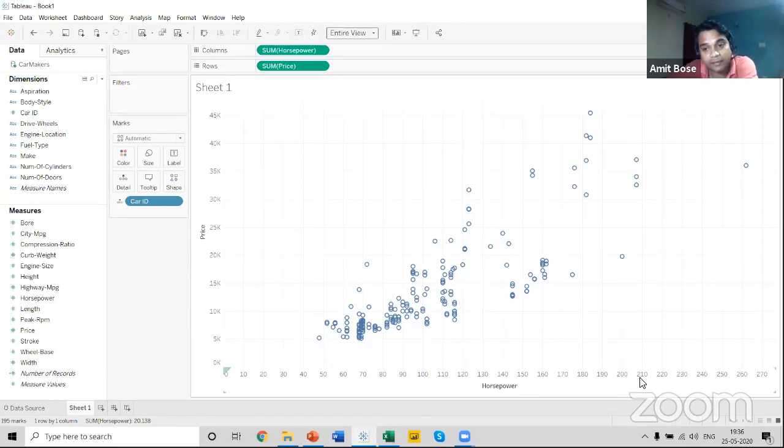And this is the motive for which we are using the scatter plot. So you can see, there's also a car over here. This is car ID number 47, which has a price of 36,000 with a horsepower of 262. And compared to this, there's a car ID of 68 whose price is 45,400, compared to the price of this particular car, where the horsepower is less than this car. So we are getting an overall idea.